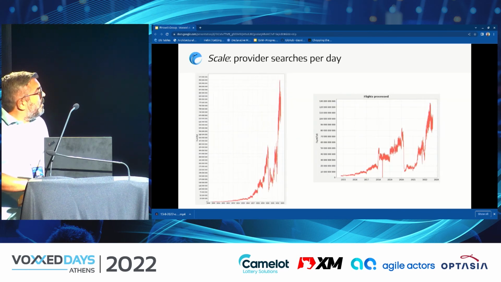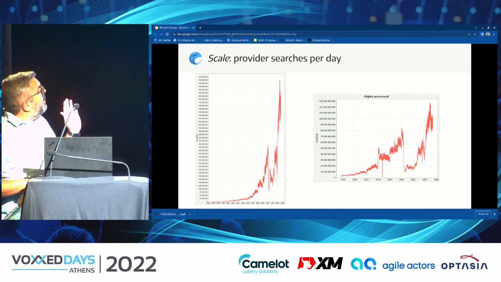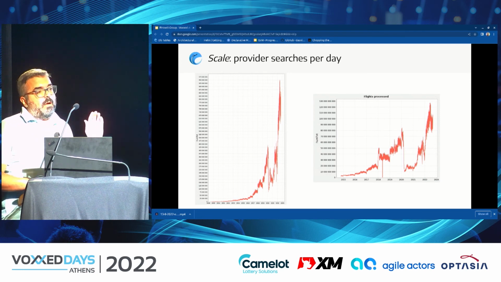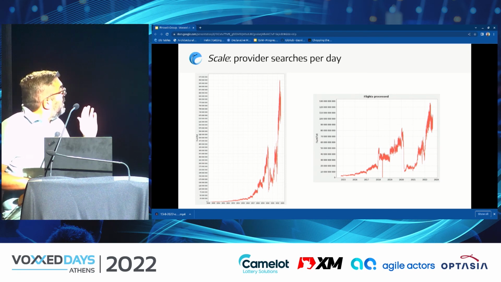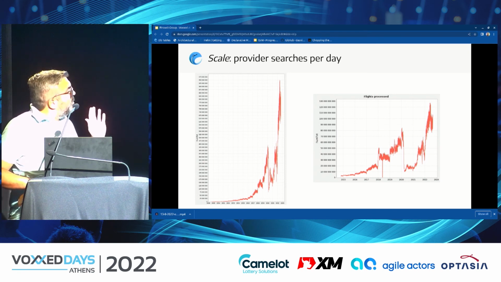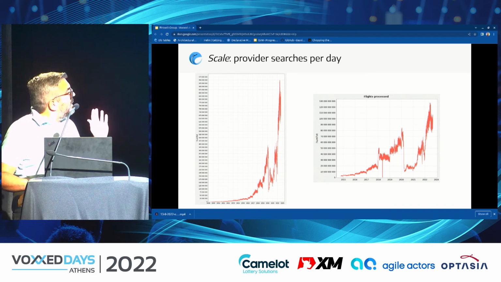If we go one layer below, to how many search requests we do in our providers, you can see that we are going almost to 1 billion, not 1 billion, but more than 950 million search requests per day. And we process more than 190 million flight results.